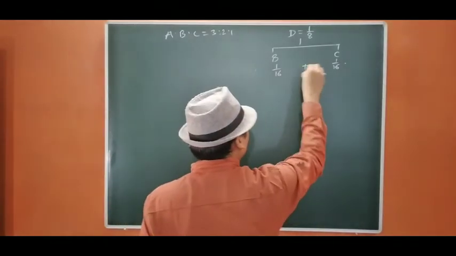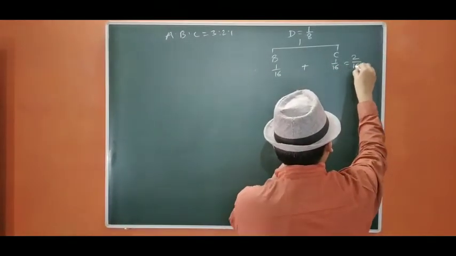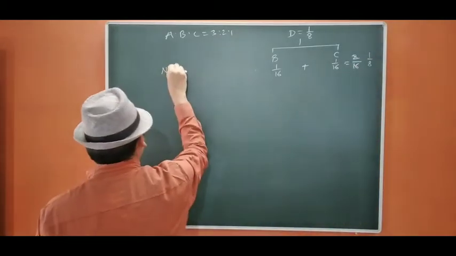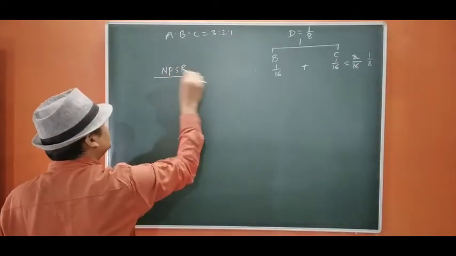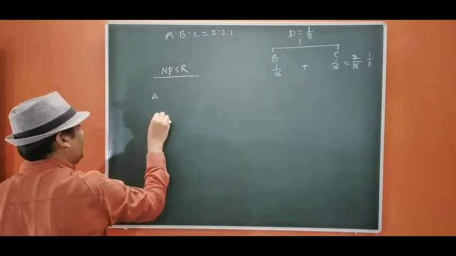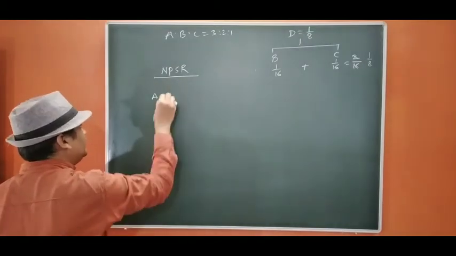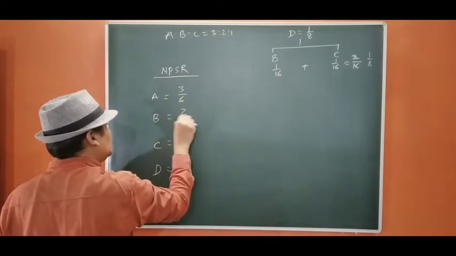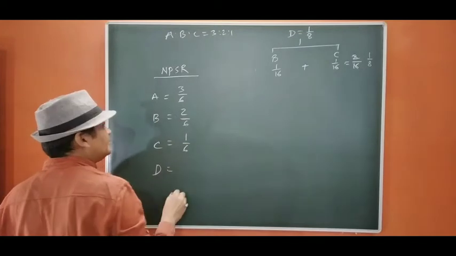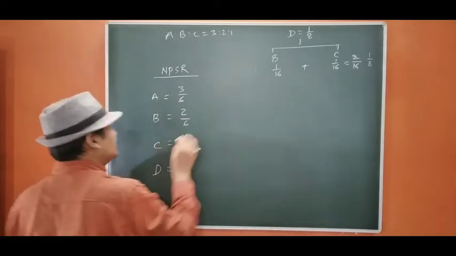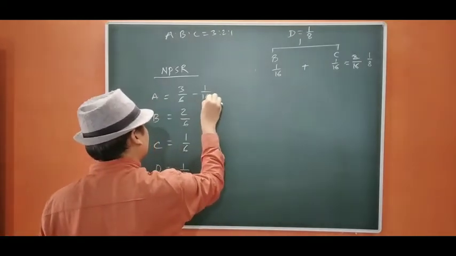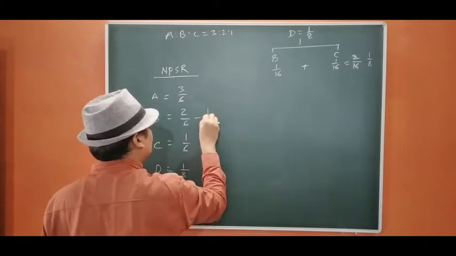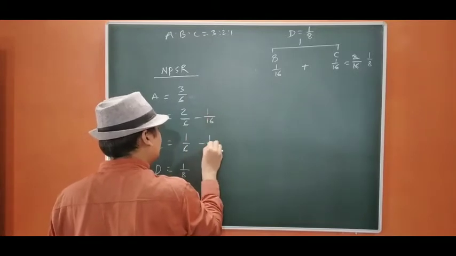Again I am going to check. This will be 2/16, which means 1/8. So directly we are going to calculate the new PSR. Okay, so A, B, C, D: 3/6, 2/6, 1/6, and this is 1/8. Out of that 1/16, oh sorry, from A we are not going to take, from B and C only.